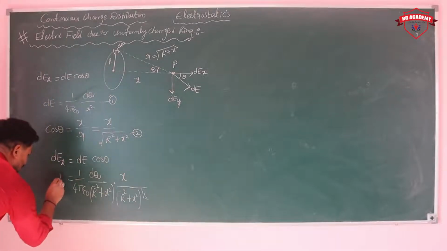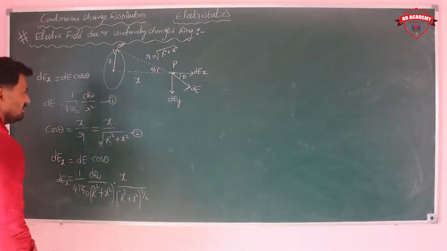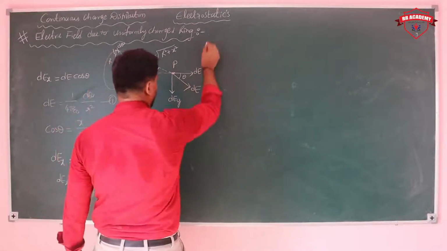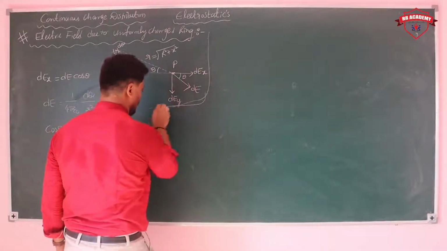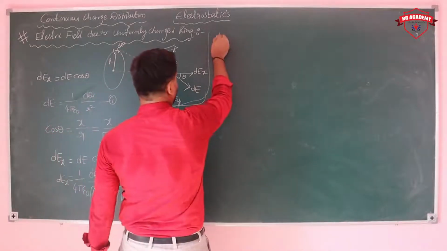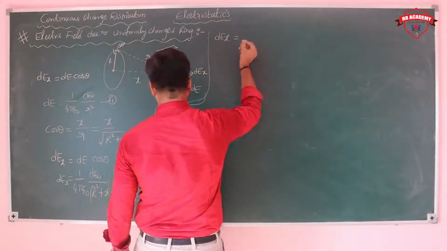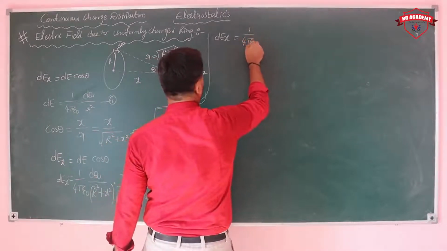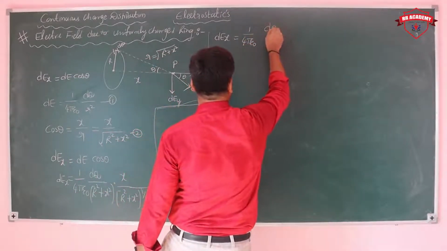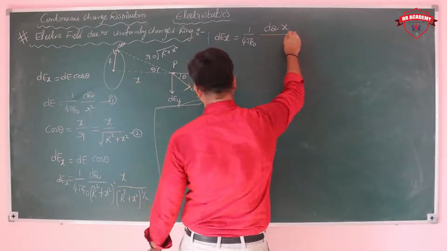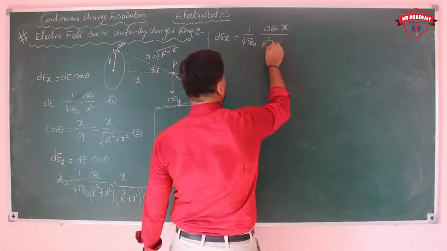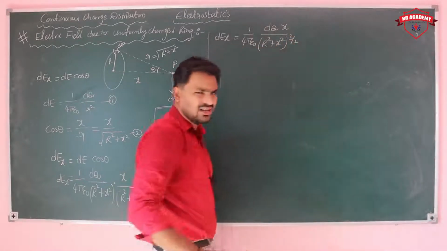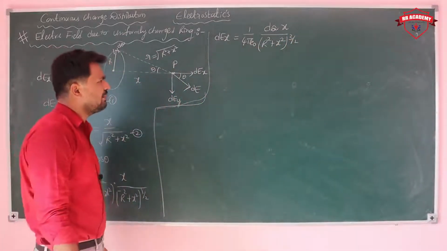This is the value of dEx. Observing again, dEx is equal to 1 by 4 pi epsilon naught, dq x upon r square plus x square whole power 3 by 2.